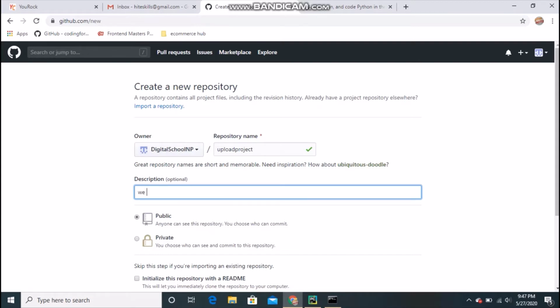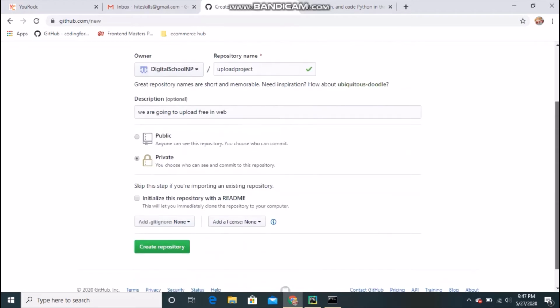We are going to upload a free web. I will make it private so that others cannot see it. And remember, when you make it private, you have to log in in the next step. And this is optional: you can choose a readme, or you can skip this as well.